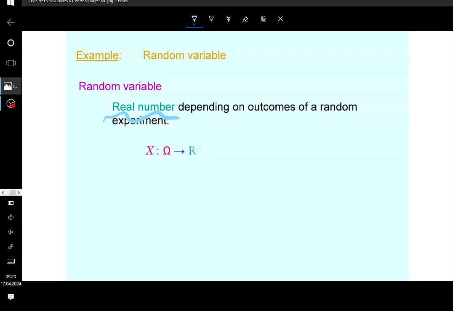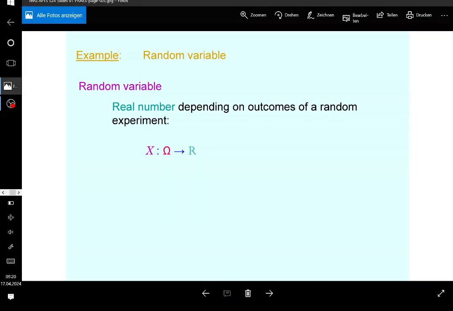Keep in mind, guys, that this definition is not precise, to be honest. There is a more specific and more accurate definition, but the scope of this course does not go beyond that, so you don't need to look at Borel sets and stuff. There is measure theory, which is a little bit more complicated. I do this with my PhD students, so if you do a PhD course, then you will see what the random variable is, in particular what the random experiment is in this setting, but not this time. So again, that's going to be enough. It's simply enough for you to remember that a random variable is simply a real number depending on a random experiment, which is not specified most of the time in practice.